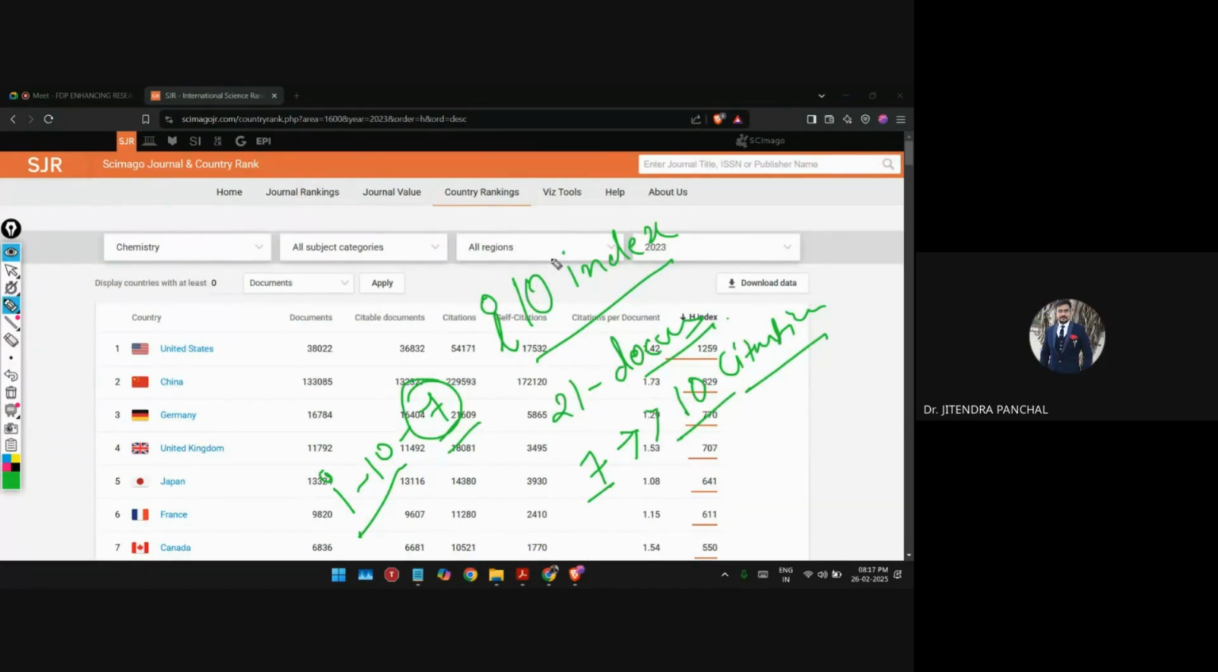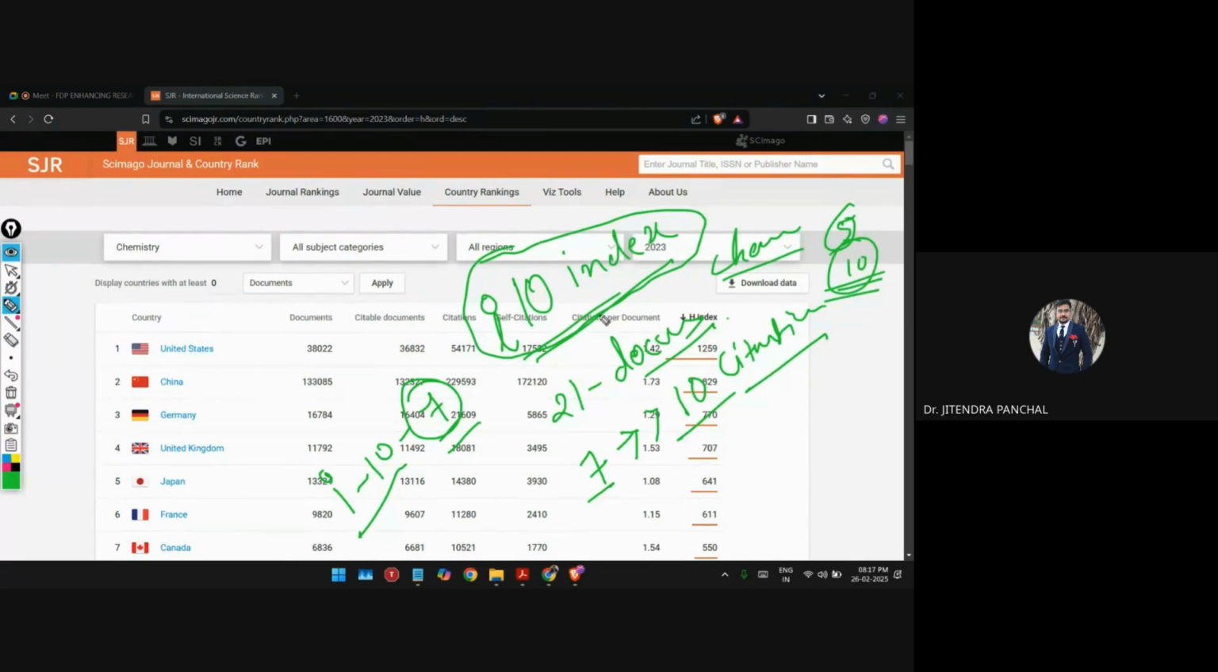Now, sometimes this i10 index is also known as the indexing. This is the layman language to understand i10 index. Suppose, for example, if you are talking about chemistry, the average citation in chemistry is, suppose, 5, or generally it could be more than 10 as well. In that case, your i10 will depend on this average citation.